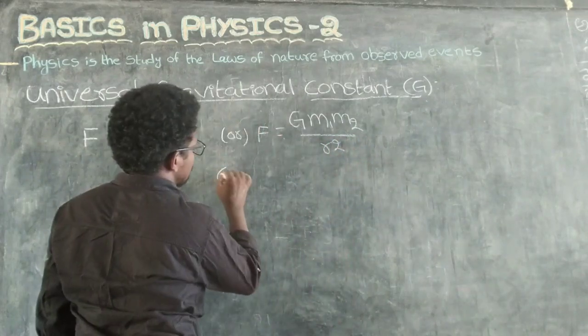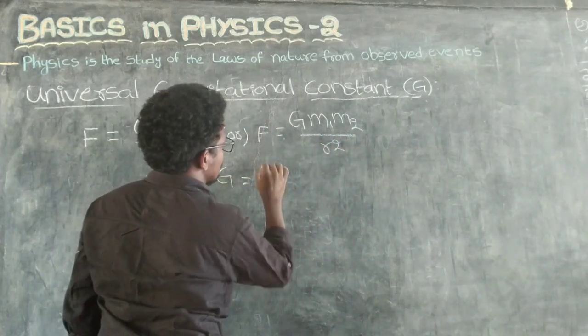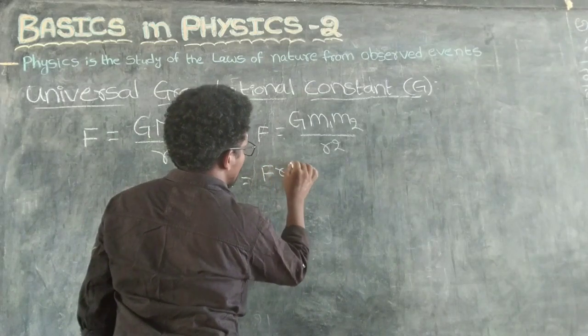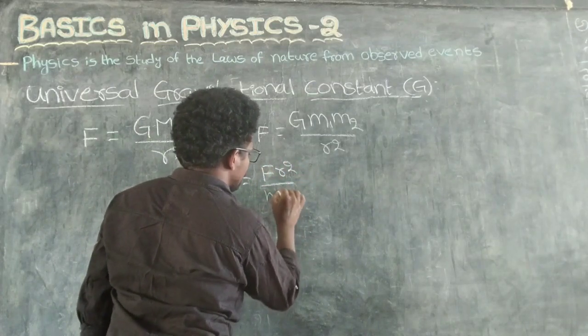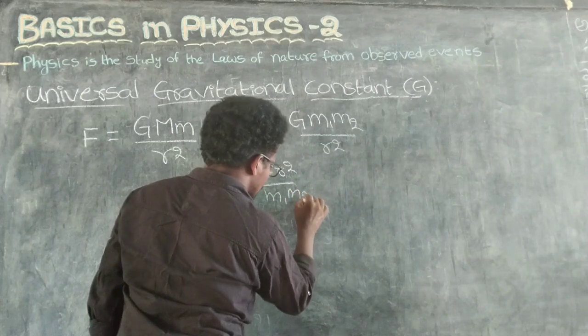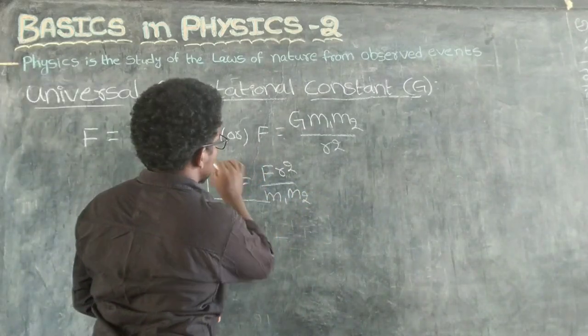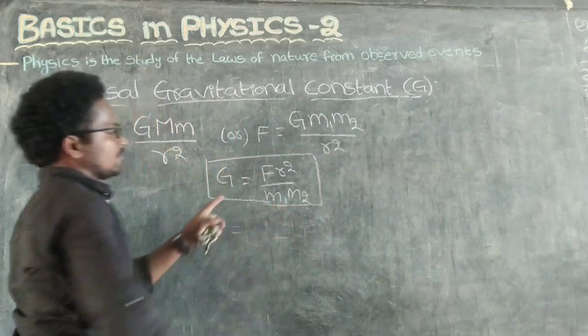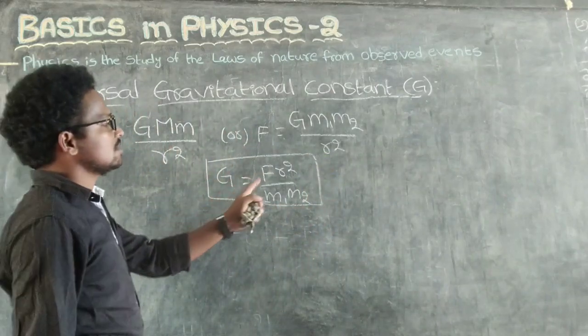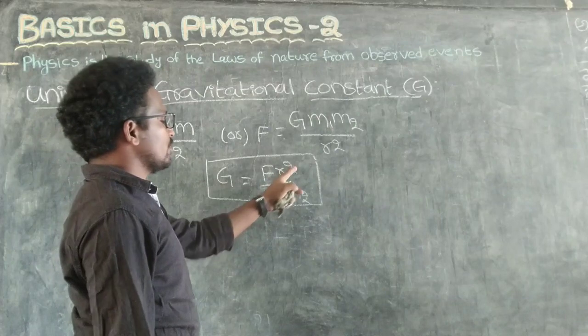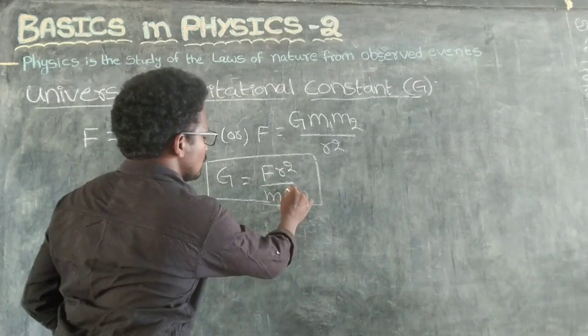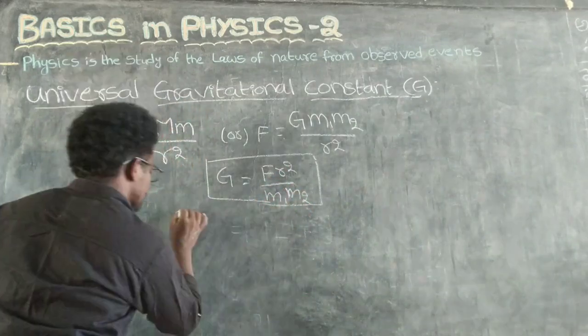We want G, so G equals F R square by M1 M2. This is the universal constant formula.